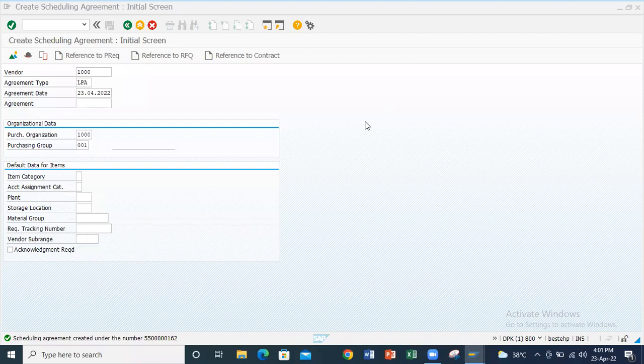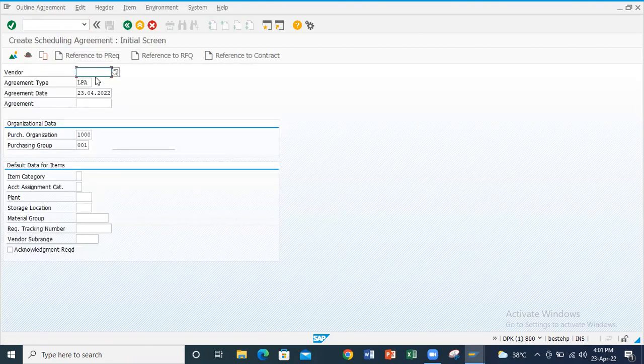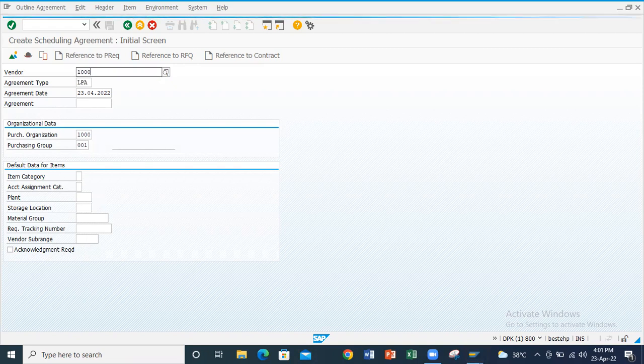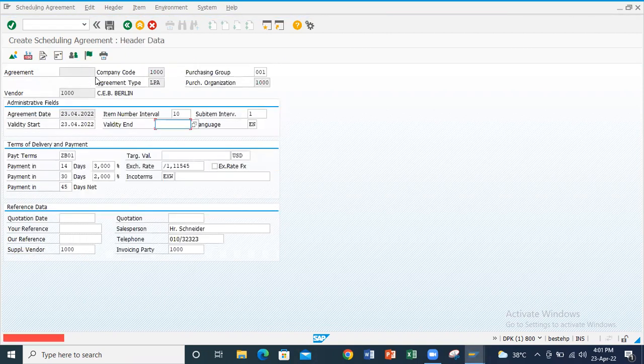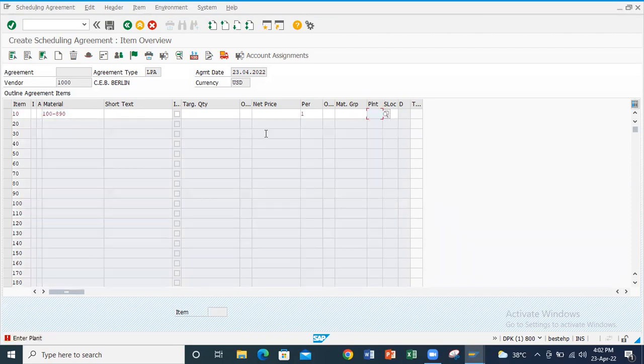After entering the vendor, we will again go to ME31L, and we will select the vendor, that is 1000. We have to enter this date, and we have to select the material. Here we change the material. Firstly, we had taken 124. I have changed the material, then the error will get solved.